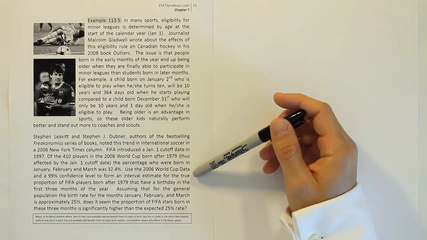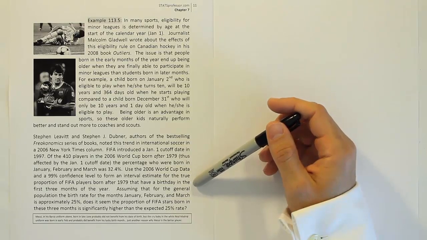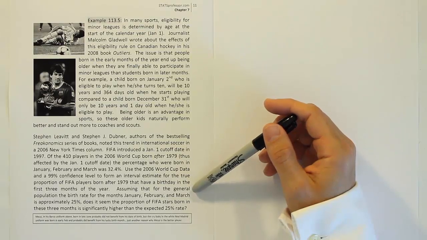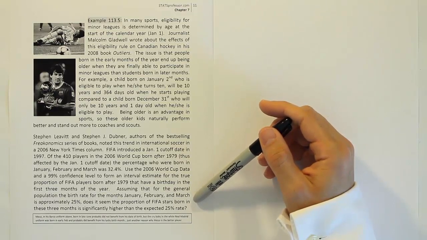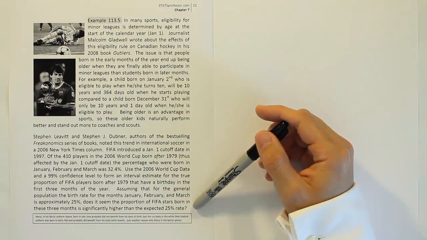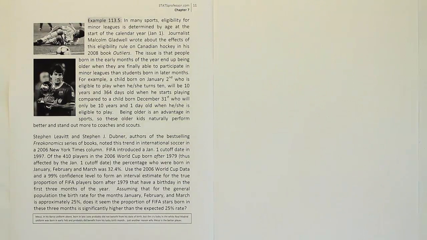for the true proportion of FIFA players born after 1979 that have a birthday in the first 3 months of the year. Assuming that for the general population, the birth rate for the months January, February, and March is approximately 25%, does it seem the proportion of FIFA stars born in these 3 months is significantly higher than the expected 25% rate? Okay, so it's kind of a long problem, right?